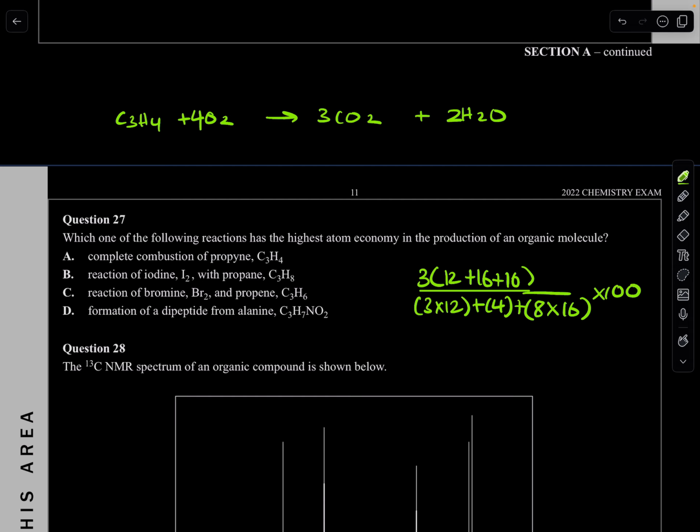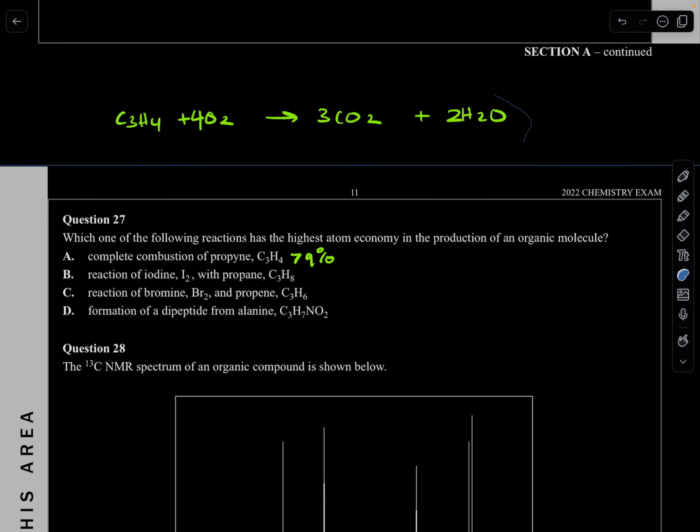So let's do that. That's going to be 3 times 12, plus 4, plus 8 times 16, times 100, and so we get 76%, approximately. No, 79, what am I doing? 79%. 79%, this one, okay. Let's do the next one. All right, I mean, this is very long.